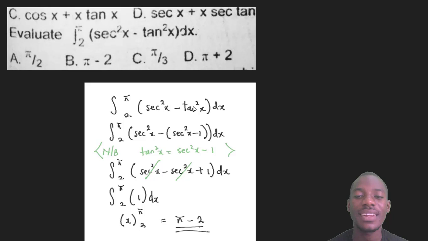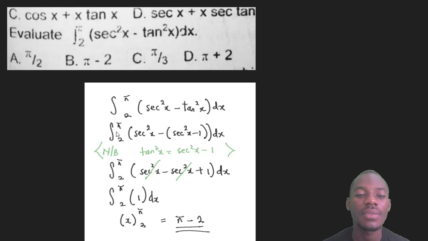Now first of all, turn tan into sec. Now under trigonometry, we learned that tan and sec have a relationship, and the relationship is tan square x is equal to sec square x minus 1. You must know all these things. It's a relationship between tan and sec, and it's how to change tan to sec and sec to tan. So now tan square x is equal to what? It is sec square x minus 1. Do you like that? That is just it. And that's what I have here. Sec square x minus 1 in bracket.